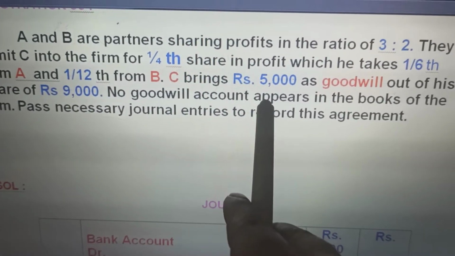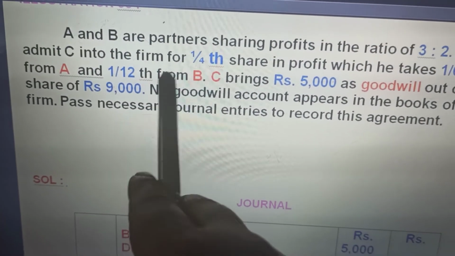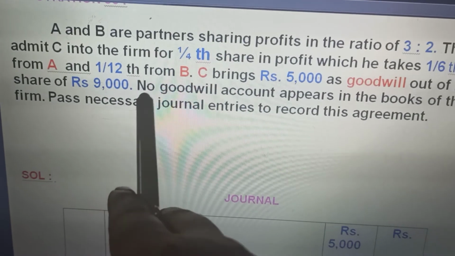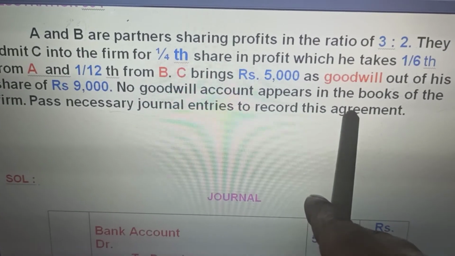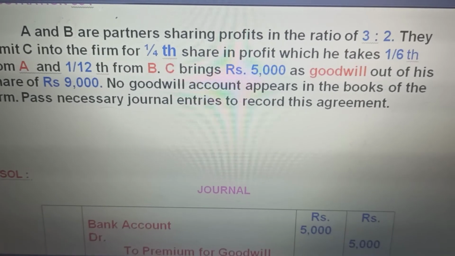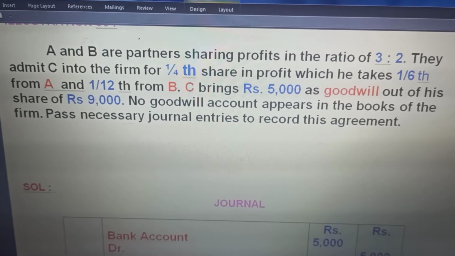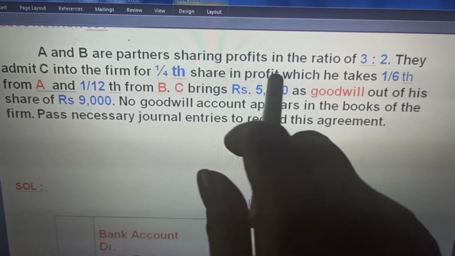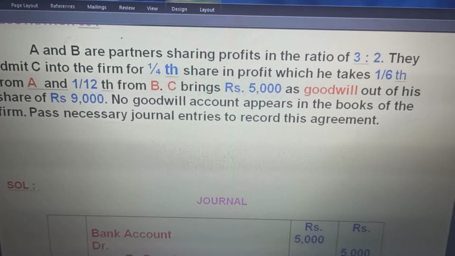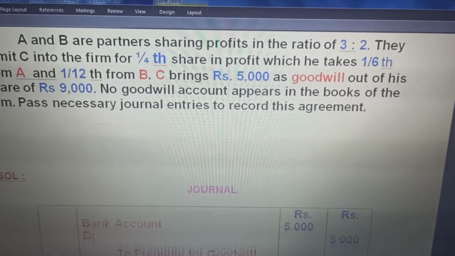C brings 5,000 as goodwill out of his share of 9,000. Part amount of goodwill has been brought. No goodwill account appears in the books of the firm before the journal entries. Out of 9,000, 5,000 is brought and 4,000 is not brought. So we will mix the accounting treatment. Both, remember the case now.